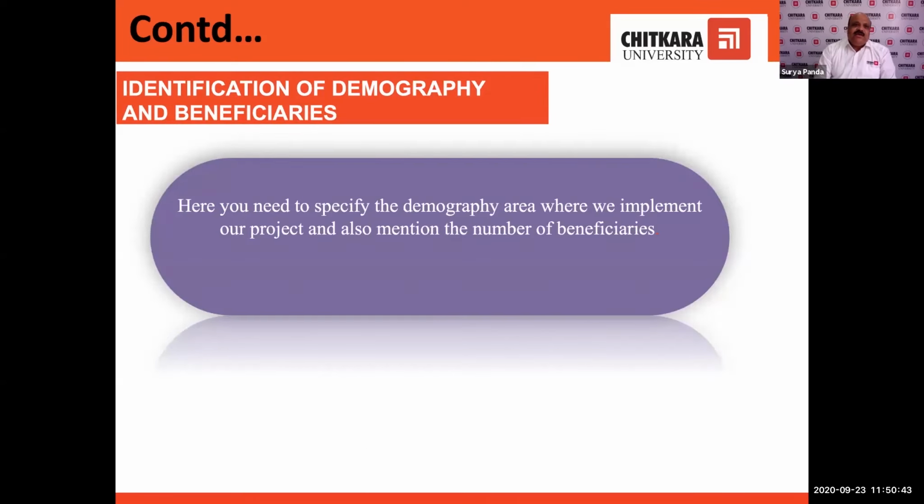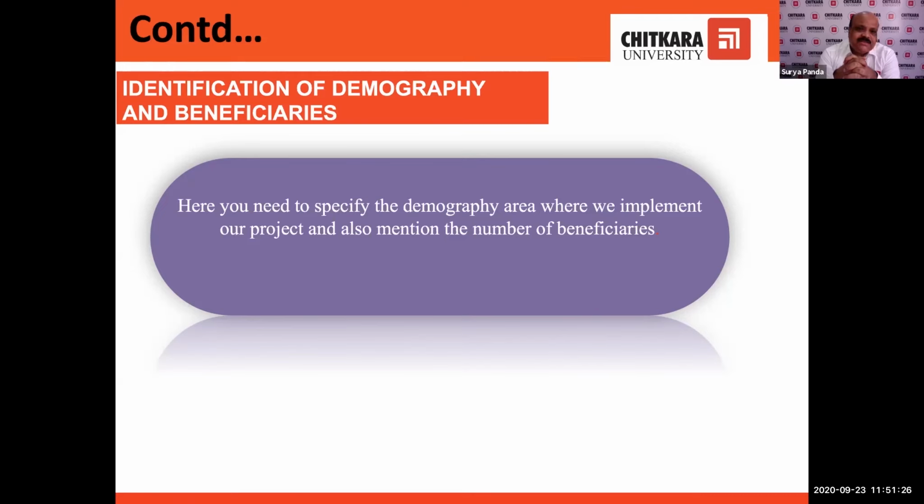Whenever you are generating, you are just detecting the problem, you have to identify the demography and the beneficiaries. Suppose I am developing a solution for a particular problem, and that solution cannot be effectively used by the beneficiaries, or I don't know who the beneficiaries of that particular solution are, or I don't know where I will implement that solution.